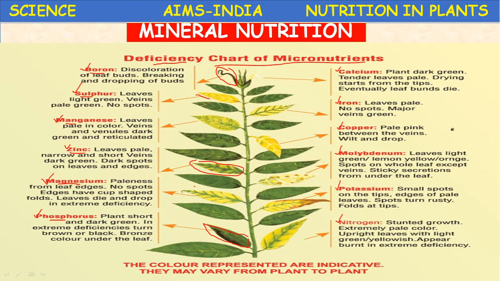Next, calcium. The plant becomes dark green and tender leaves become pale.